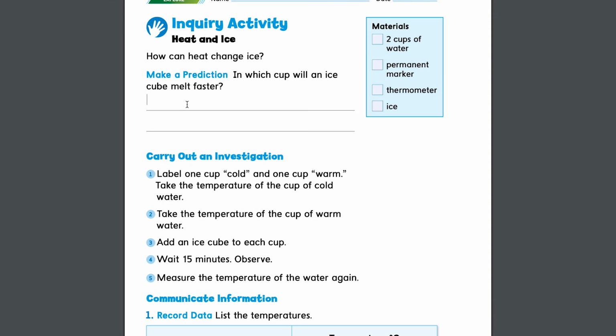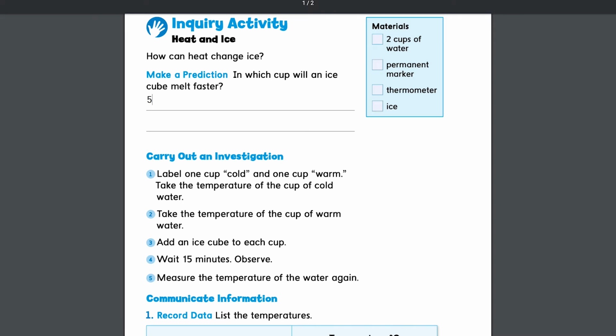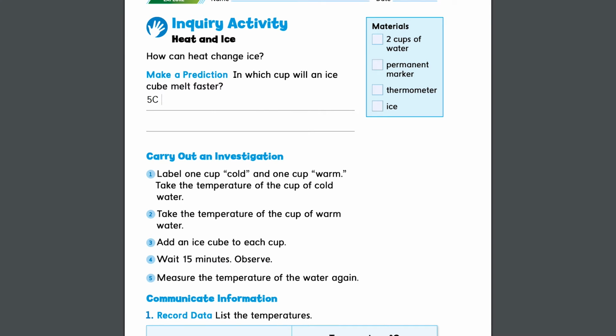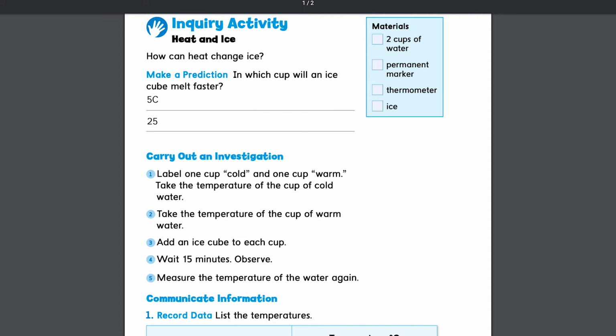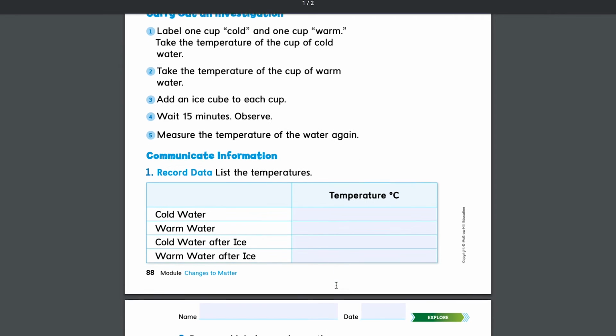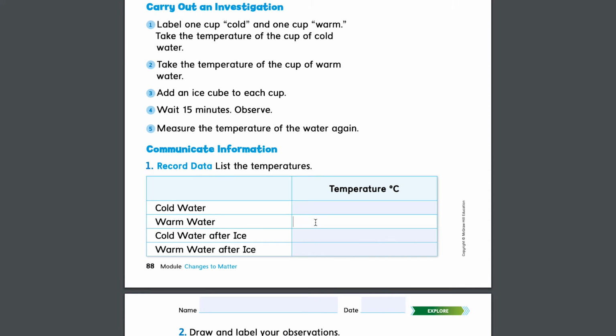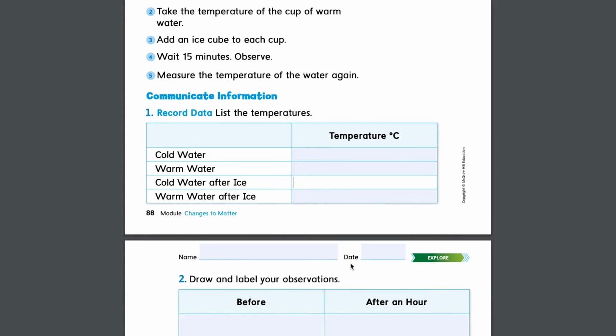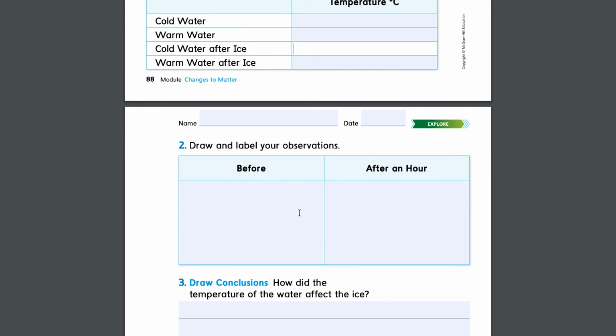So the cold cup of water might have a temperature of, say, 5 degrees Celsius. And the warm one might be something like 25 degrees Celsius, for example. And then add an ice cube to each cup. Wait for 15 minutes and observe, and then measure the temperature of the water again. So you can write your results here and find out the temperature of the cold water after the ice and the warm water after the ice. And record your observations and draw.